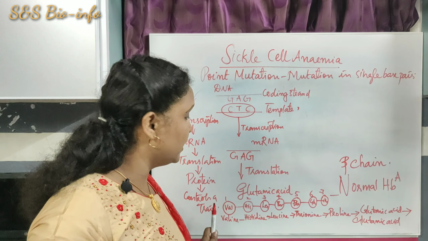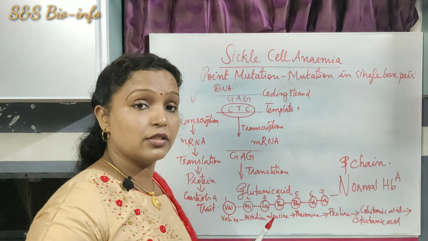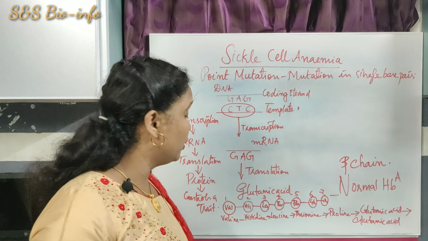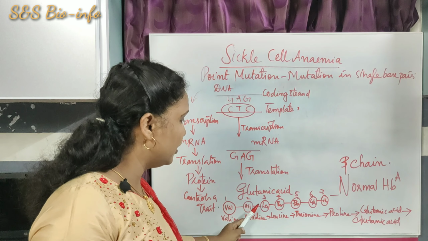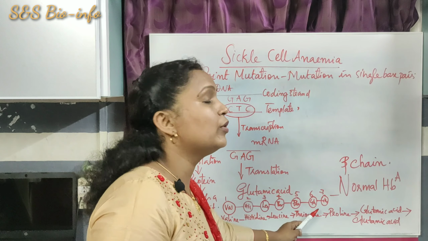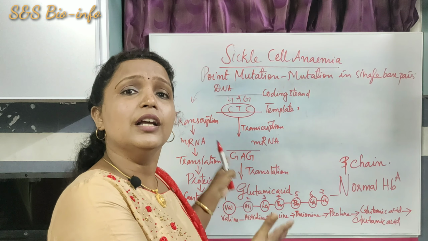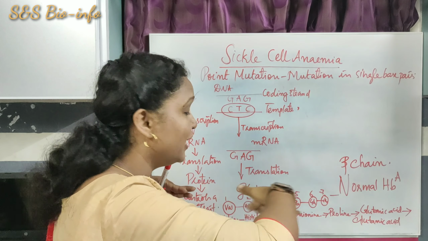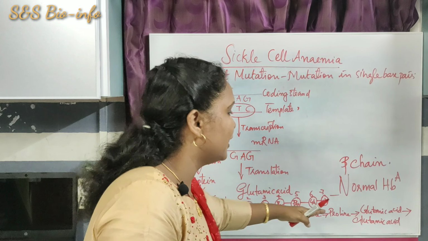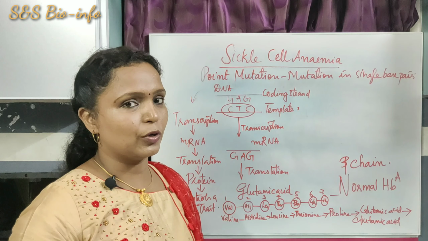I had told you that hemoglobin is a polypeptide. It consists of different types of amino acids. The series of amino acids you can observe here: valine, histidine, leucine, threonine, proline, glutamic acid and glutamic acid. This is the sequence of amino acids present in the beta chain of the normal hemoglobin chain.